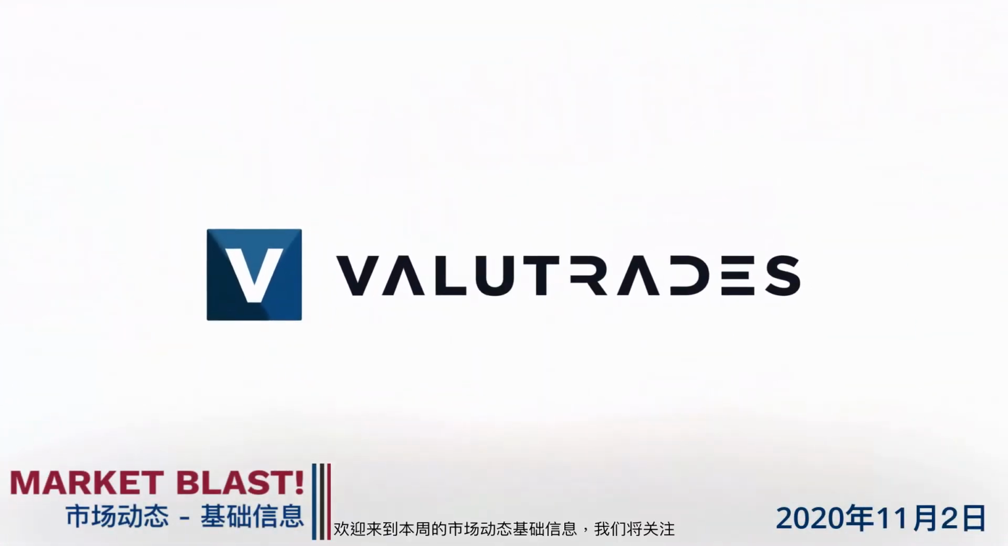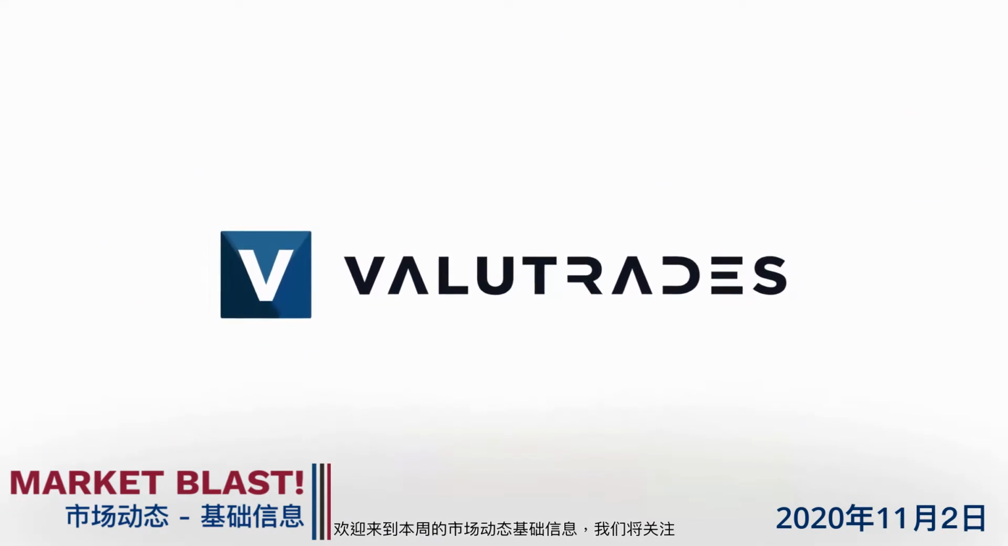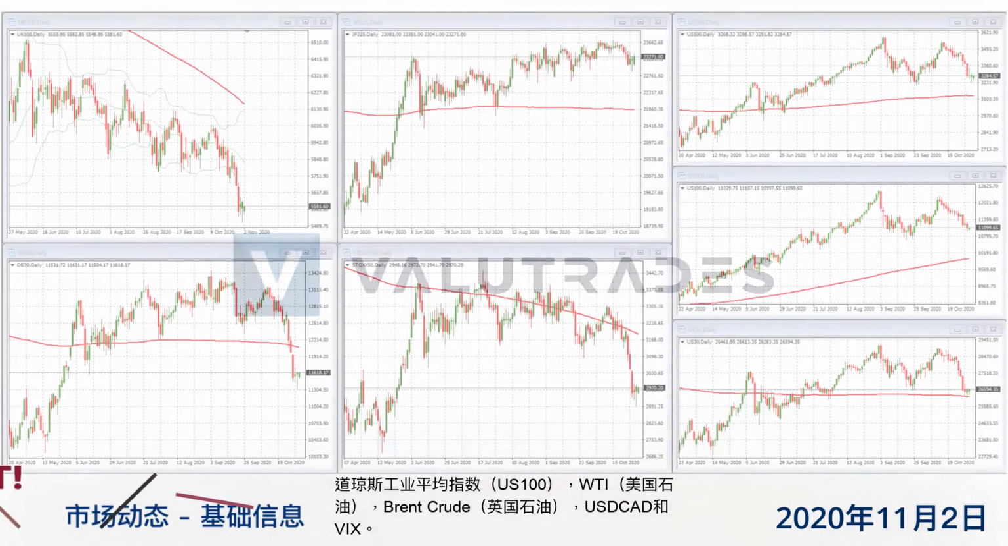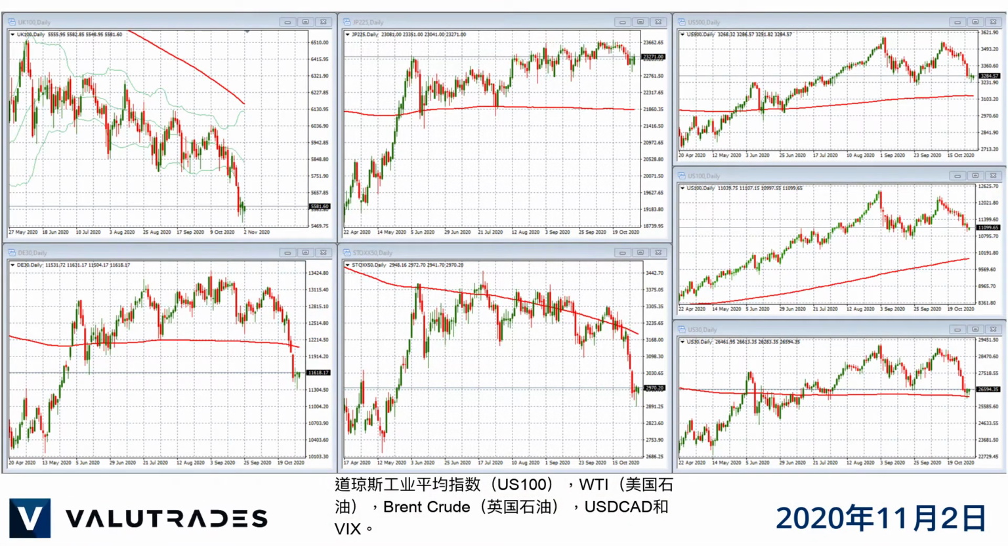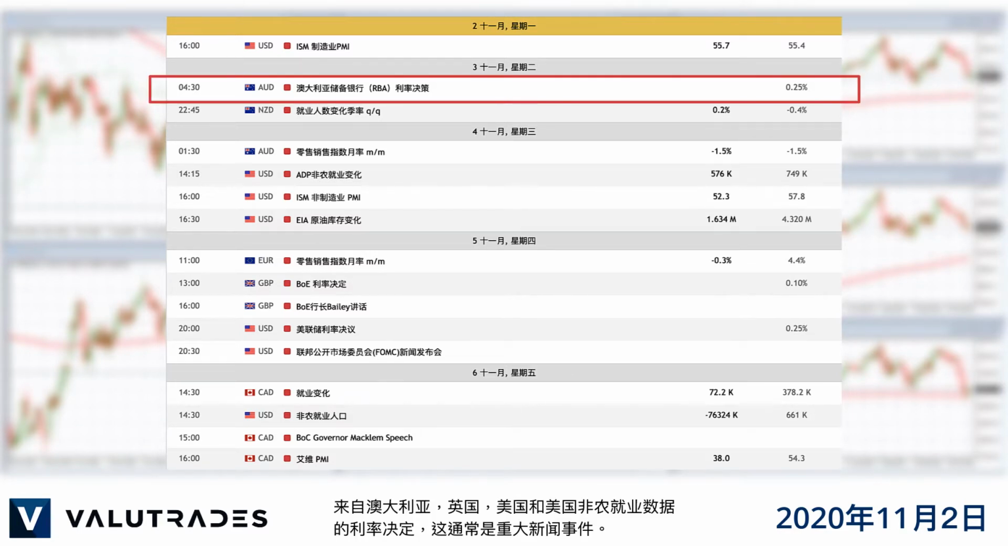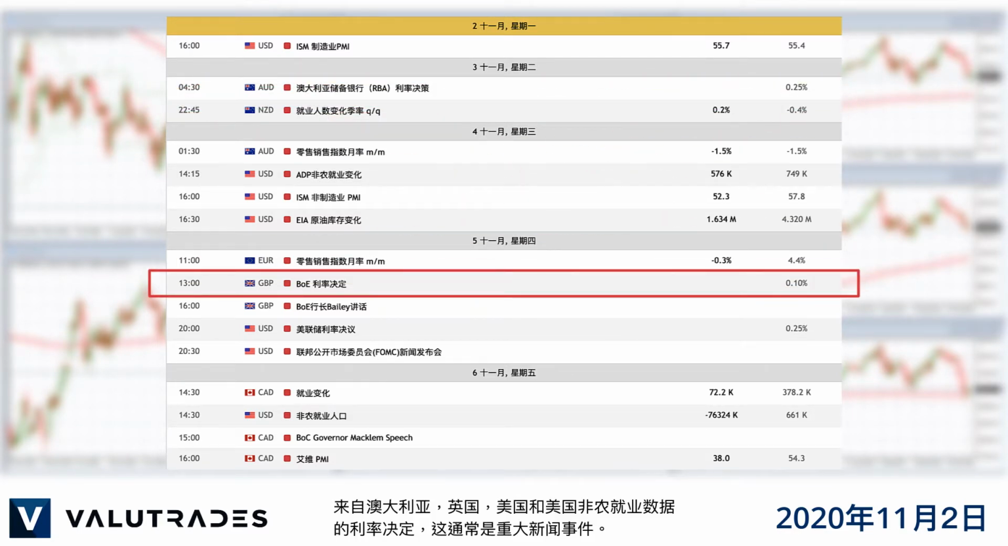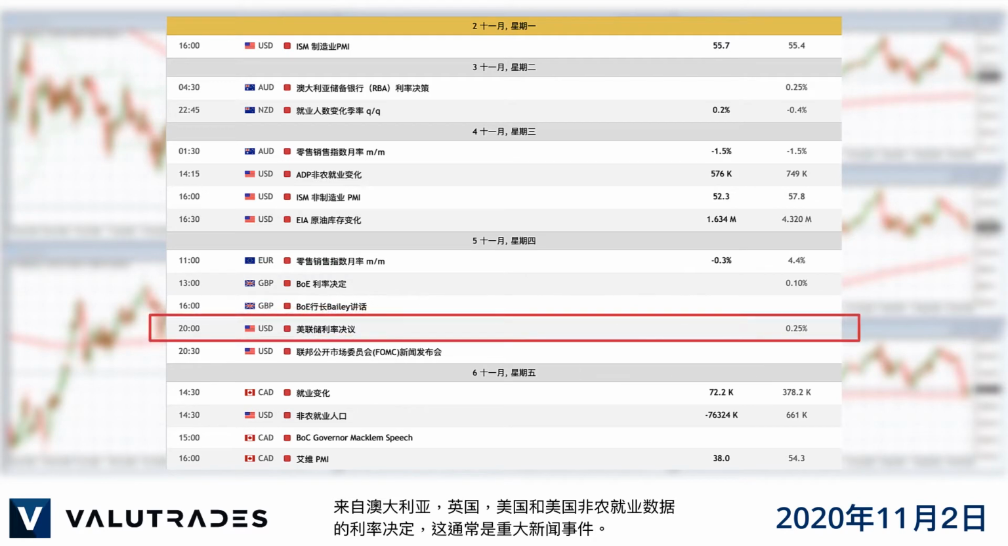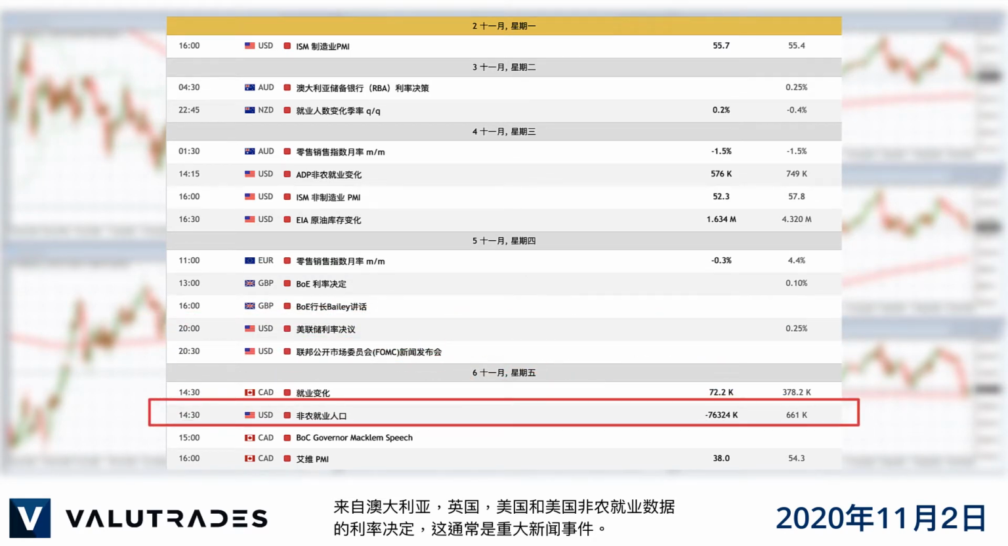Value Trades. Welcome to this week's Market Blast Fundamentals, where we will look at the Dow Jones Industrial Average, WTI, Brent Crude, CAD, and the VIX. Let's jump straight into this week's economic calendar, where we see interest rate decisions from Australia, the UK and the United States, and the US non-farm payrolls, which are normally huge news events.